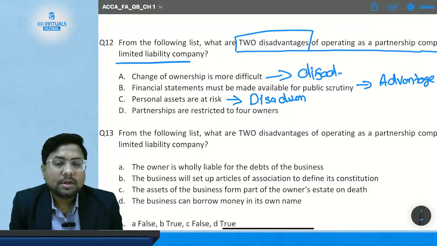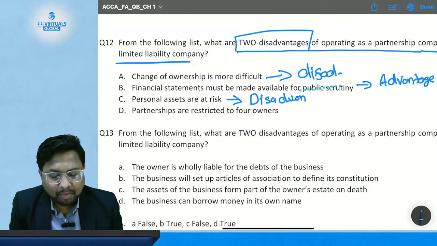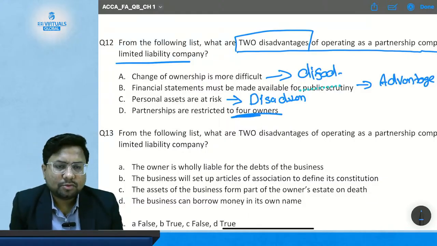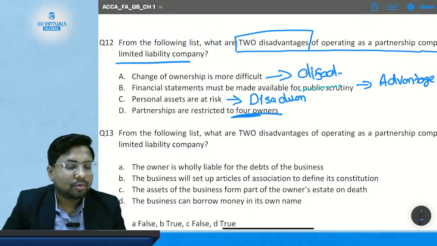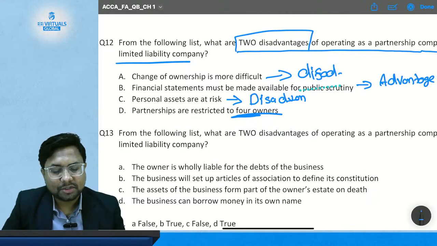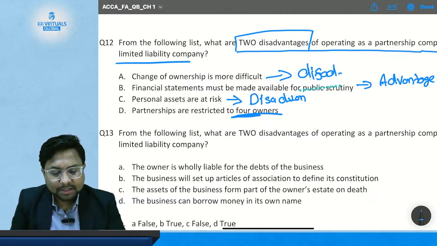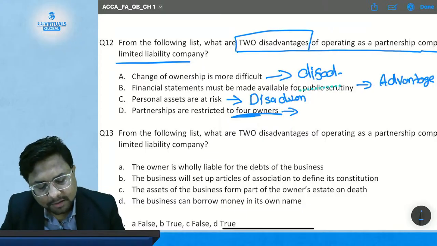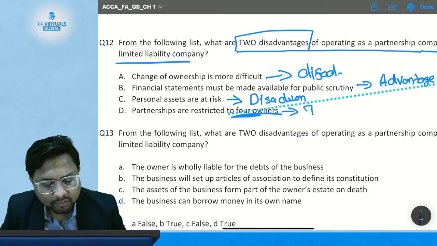Okay. Then comes option D. Partnerships are restricted to 4 owners. Is a partnership restricted to only 4 owners? No, there is no such restriction. So this is not a disadvantage. The statement is altogether false.